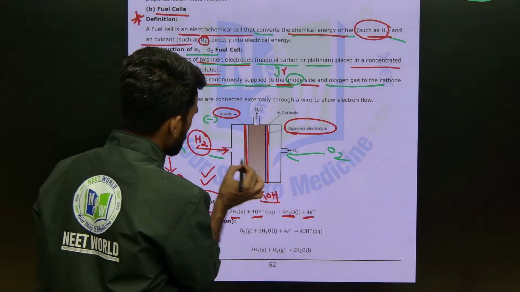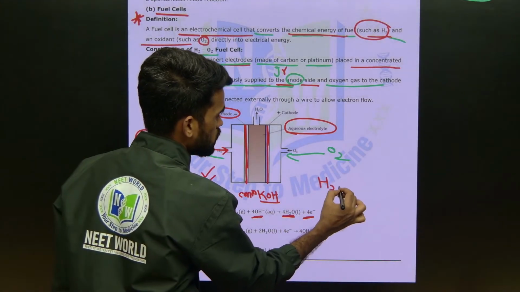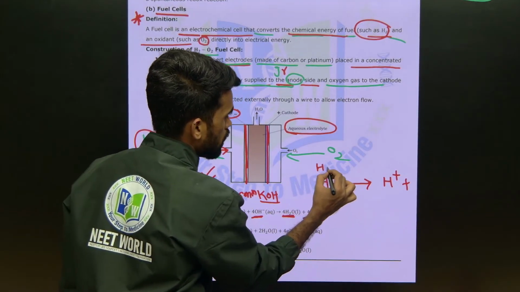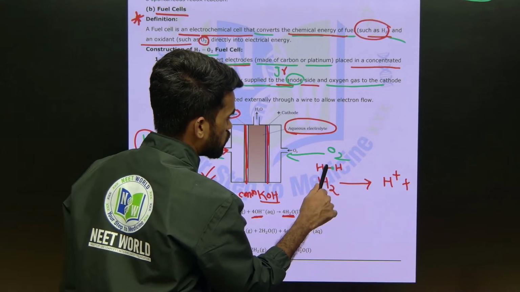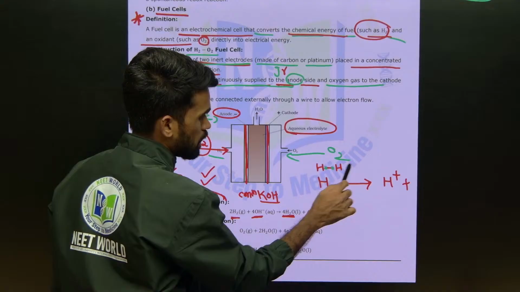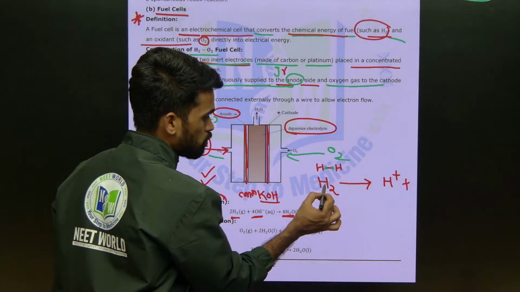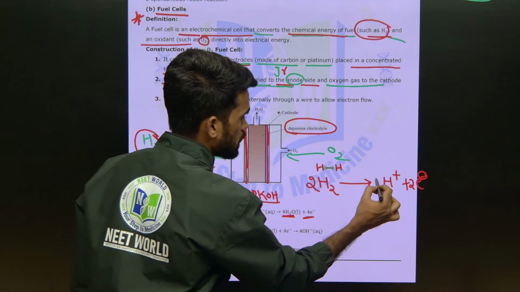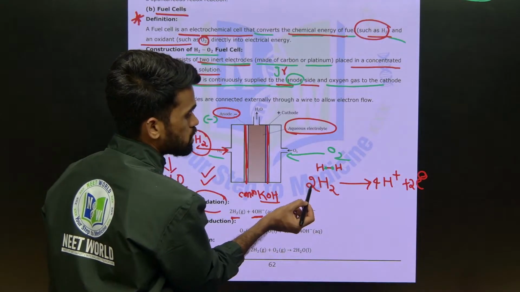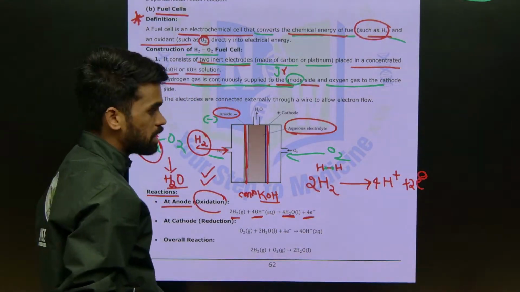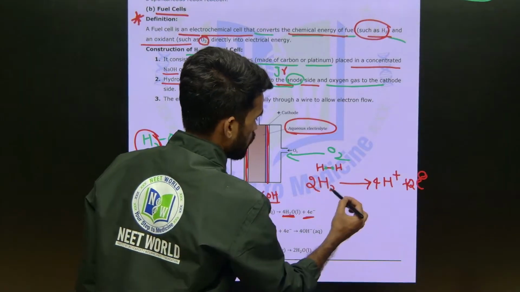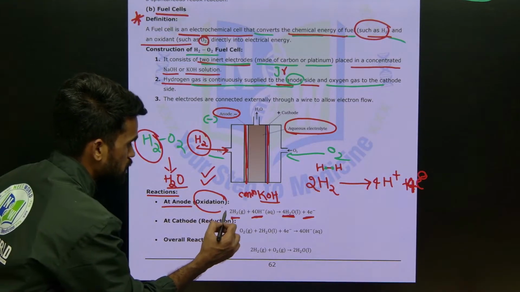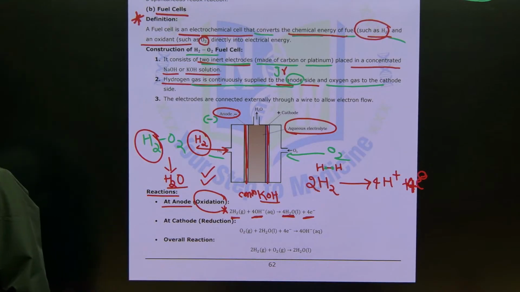It is simple. At anode we have hydrogen gas. This hydrogen gas is converting into H plus ion. Whenever we are breaking this and converting into H plus ion, if it is one molecule, it gives 2 electrons. If I take 2 molecules, it gives 4 H plus ions, because 4 hydrogen atoms convert into 4 hydrogen cations and release 4 electrons. That is what the reaction mentioned here.